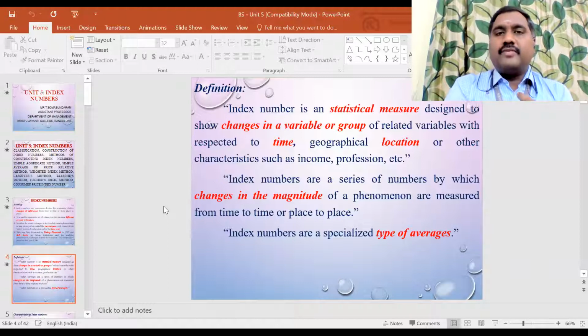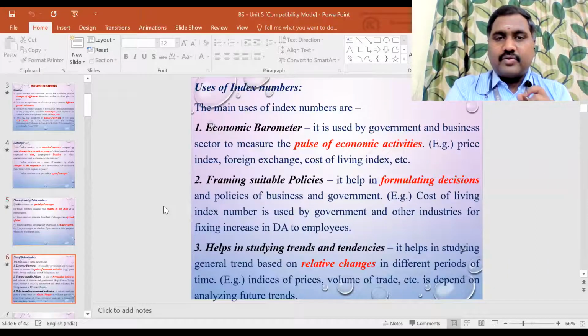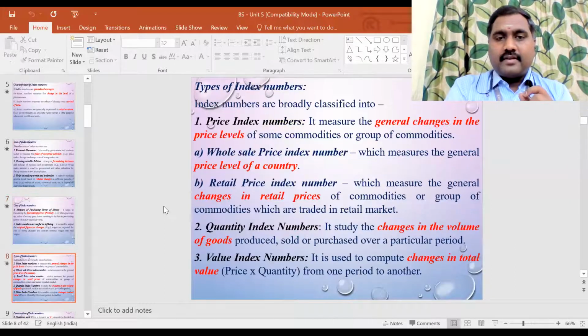Then we need to take a simple average, or a geometric mean, and apply the appropriate method and formula to calculate the index number. This is the construction of an index number. I told you, this is very important for the 5 marks.